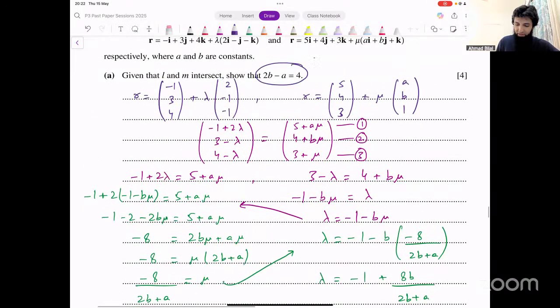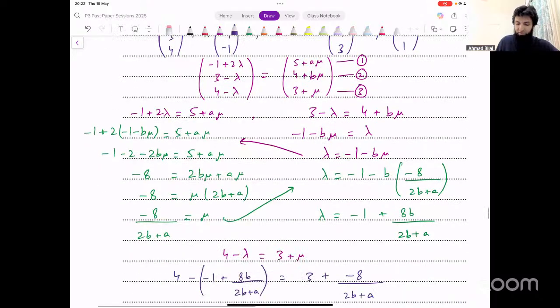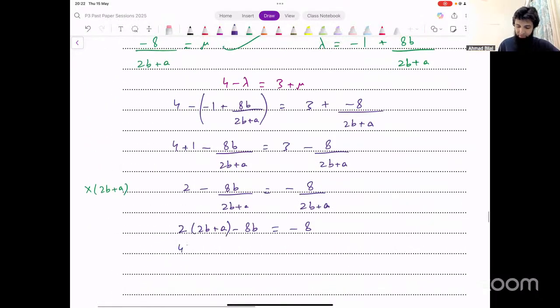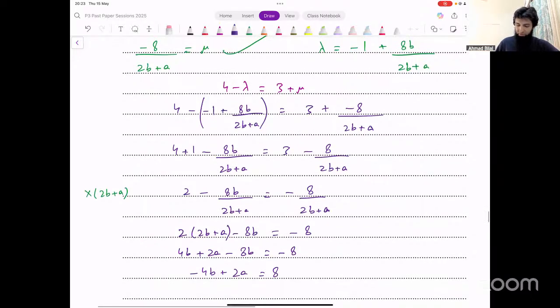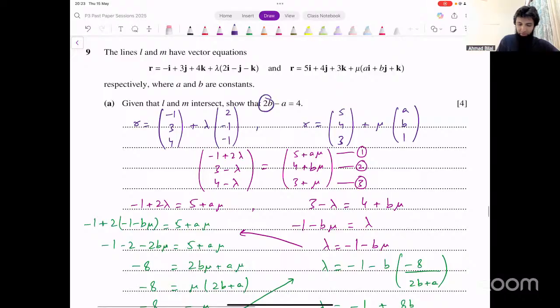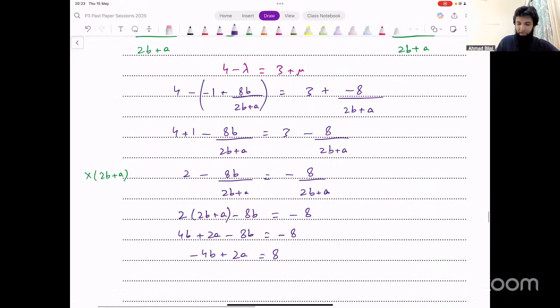We want this at the end, constant on the right side, b and a terms on the left side. Let's simplify this. We get 4b plus 2a minus 8b equal to minus 8. And that's giving me minus 4b plus 2a equal to 8. And now we can simplify this. We want 2b here. Let's divide the whole equation by minus 2. Change the signs first of all, and then divide by 2 to simplify it. Or you can say divide by minus 2 directly to simplify this equation.